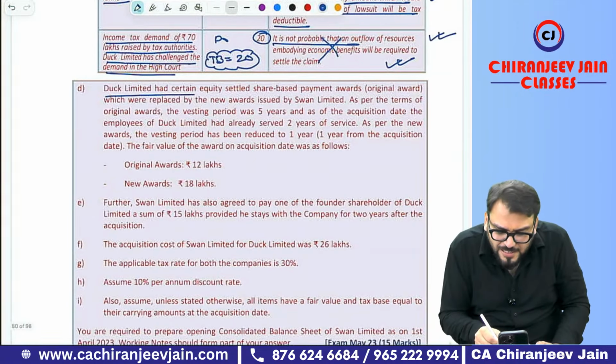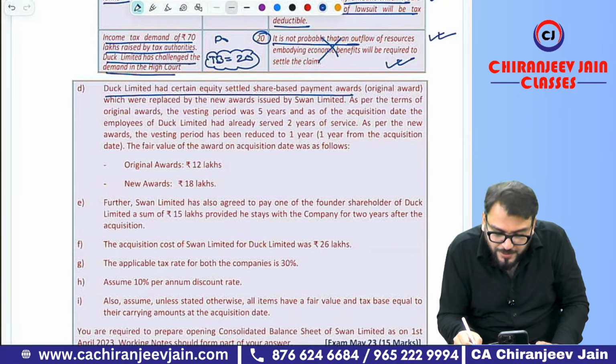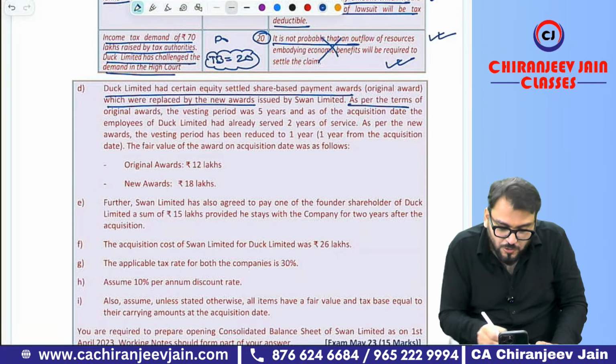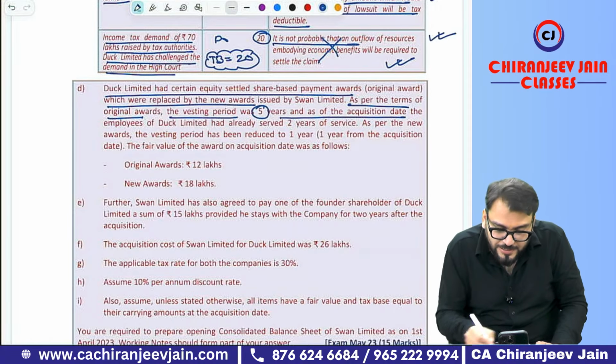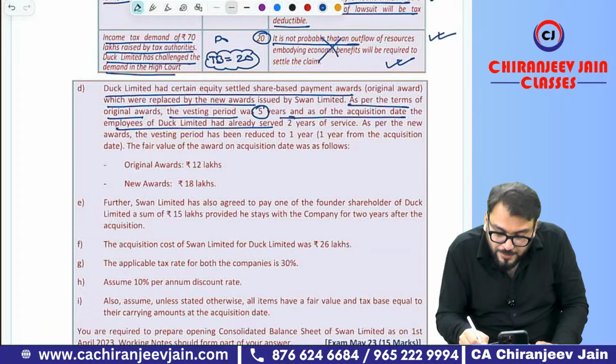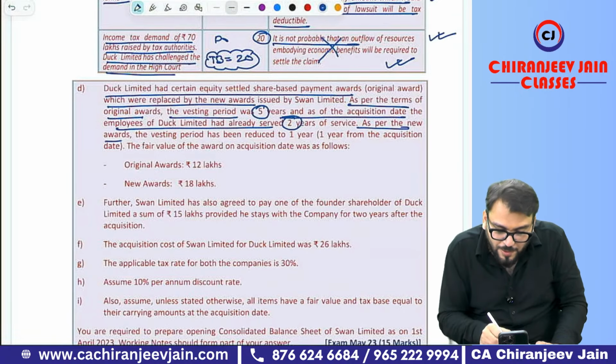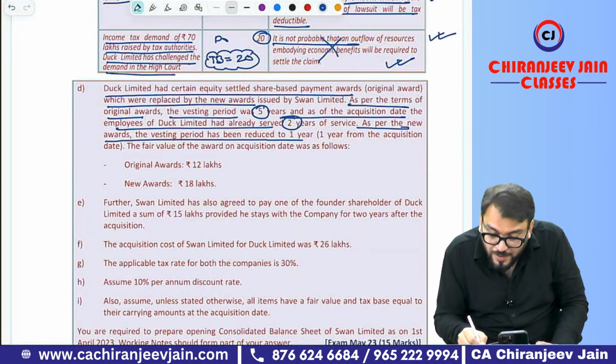Then Duck Limited has certain equity settled share-based payment award, which were replaced by a new award. As per terms, in the original award the vesting period is 5 years, and as of acquisition date, employees of Duck Limited have already served 2 years. As per the new award, the vesting period has been reduced to 1 year.